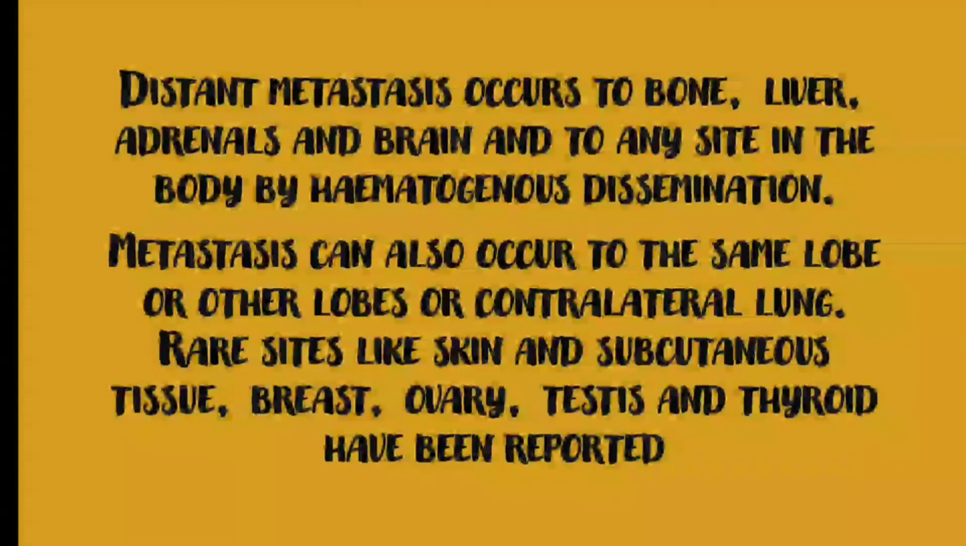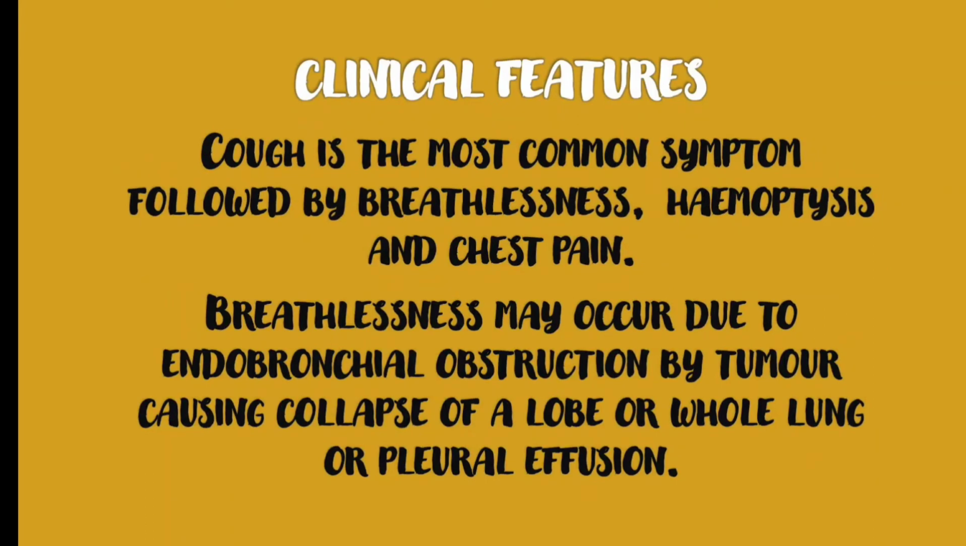Distant metastasis occurs to bone, liver, adrenals and brain, and to any site in the body, by hematogenous dissemination. Metastasis can also occur to the same lobe, or other lobes or contralateral lung. Rare sites like skin and subcutaneous tissue, breast, ovary, testis and thyroid have been reported. Now we'll see the clinical features of lung carcinomas.